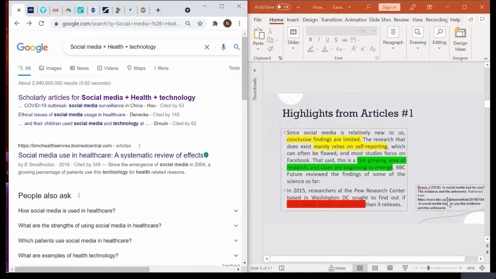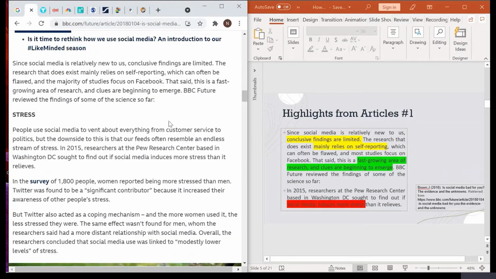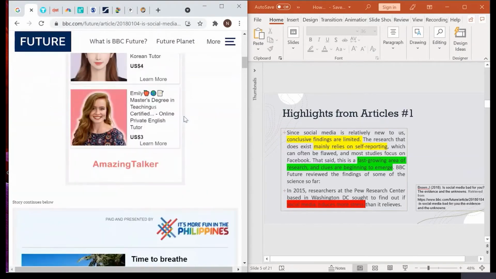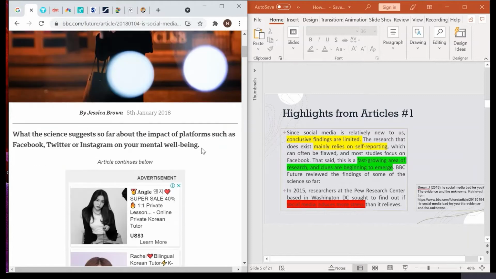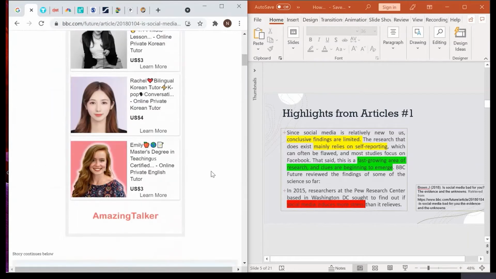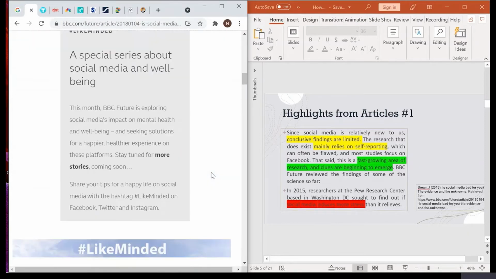Let's say you start looking for information. The first article you find on Google is "Is social media bad for you? The evidence and the unknowns." You look into this article and read about it. This article is from BBC Future.